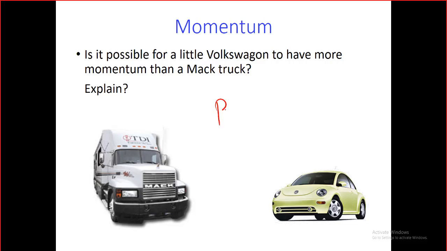Just to confirm the idea, guys, the momentum is two things. It's the mass and the velocity. The Mack truck could have a very big mass compared to the Volkswagen, but the Volkswagen can have much higher speed than the Mack truck. So it will have, at the end of the day, more. Guys, think about two things. We have a bullet. The bullet is almost any kind of grams, 100 grams or so, but it has a huge amount of speed. It could be 2000 meters per second or so.